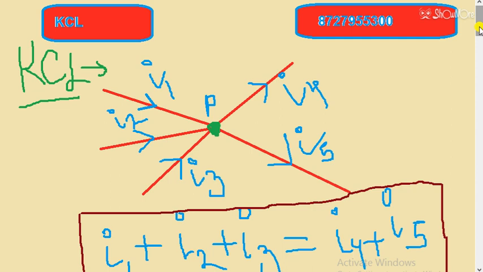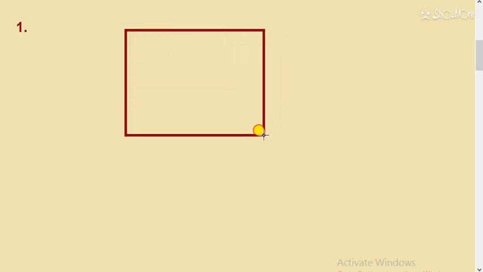But in the AIEEE, in JEE or in NEET exam, some questions are asked, so I will take some examples here. So I am taking my first example. Okay, let me take red color here, dark red. So I am taking one example. Let's mark it as question number 1. So after the definition, now we are moving to questions. So let's suppose in the NEET exam, the question is asked about this diagram.